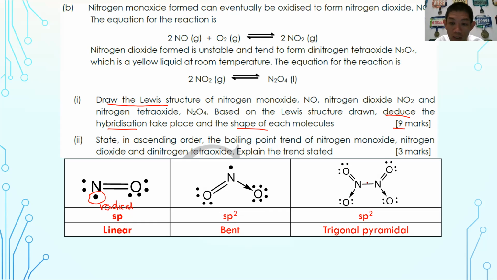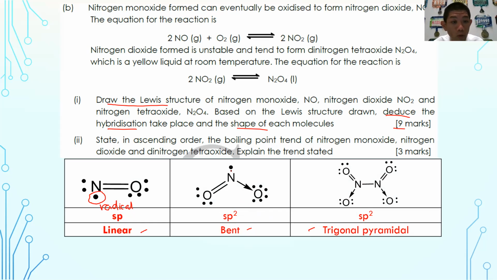So N2O4 is sp2 hybridization, okay? And the shape in here, so NO is linear, NO2 is bent, and trigonal pyramidal for N2O4. So NO2 in here, the single electron, the radical in here will repulse like a lone pair electron. So that is why in this case, it is a bent shape for the NO2 in here.